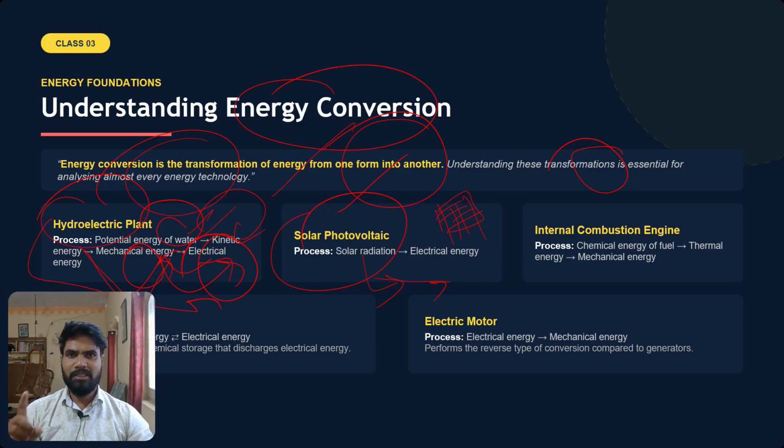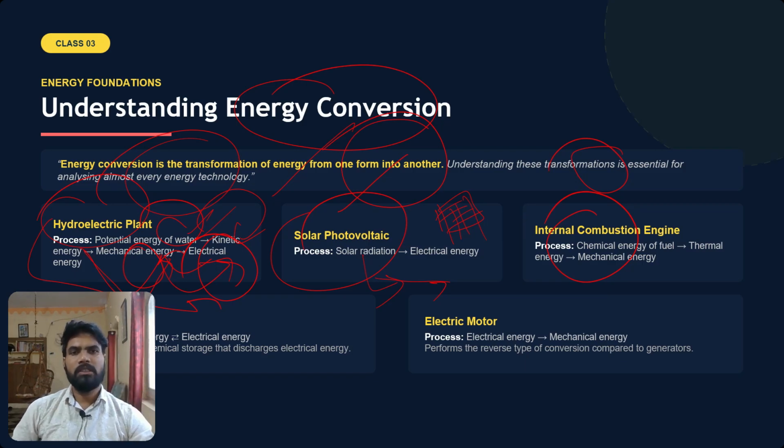Okay, so the desirable form in most of the cases, you remember, is electrical energy. Based on that electrical energy, we have several applications in our day-to-day life. Then in the internal combustion engine, you will find it in all vehicles. If you leave out electric vehicles, in all diesel, petrol, and even CNG vehicles, you will see the internal combustion engine. What is the meaning of it? Within the vehicle, there is an engine which combusts, meaning burns, the fuel, like petrol, diesel, CNG, etc.